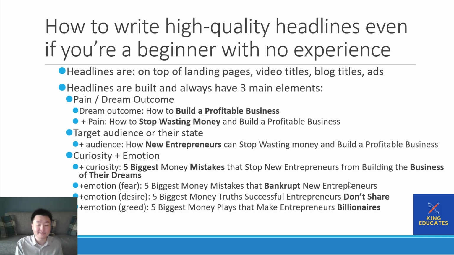And the headline is going to sound something like 5 biggest money mistakes that bankrupt new entrepreneurs. Bankrupt is a word that adds fear, right? So what are business owners most afraid of? Bankruptcy, right? Bankruptcy, losing it all, right? And hey, losing it all is a good one too, right? 5 biggest money mistakes that make entrepreneurs lose it all, right? So that works as well, right?